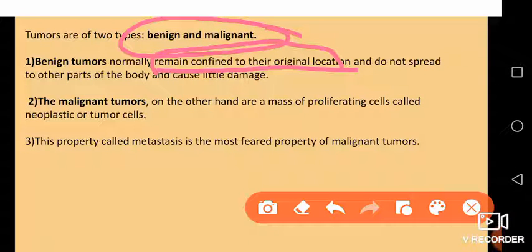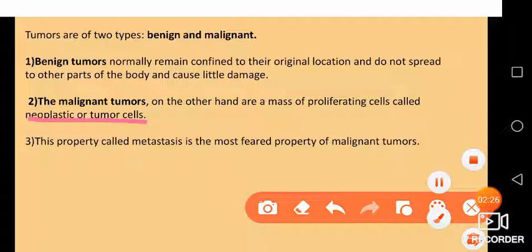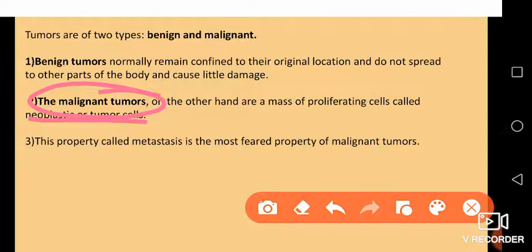But malignant tumors are a very dangerous form of cancer. It is a mass of proliferating cells, which is called a neoplasm. From the original location, they will move to other portions of the body also, and wherever they go, they will start their own tumor there.